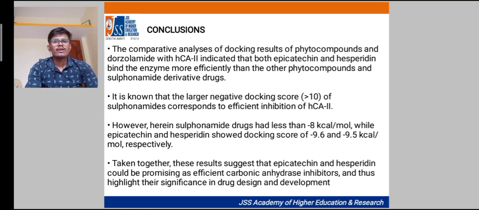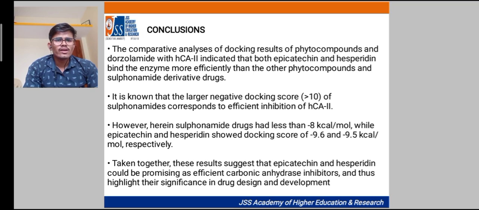And coming to conclusion, the comparative analysis of docking study results of phytocompounds and dorzolamide with human carbonic anhydrase 2 indicates that both epicatechin and asparagine bind the enzyme more efficiently than other phytocompounds and sulfonamide derivative drugs. And we know that larger negative docking scores of sulfonamides correspond to efficient inhibition of human carbonic anhydrase 2. However,